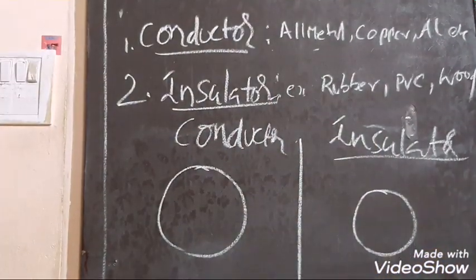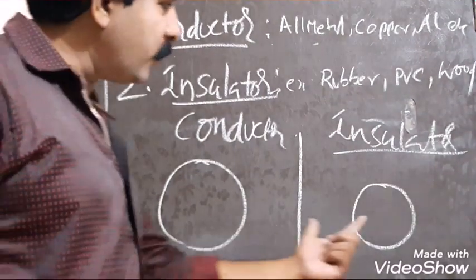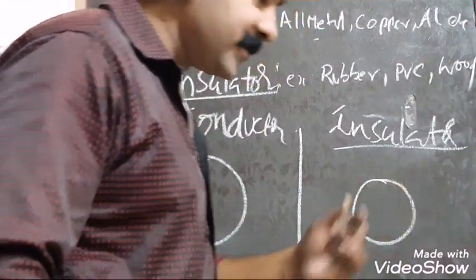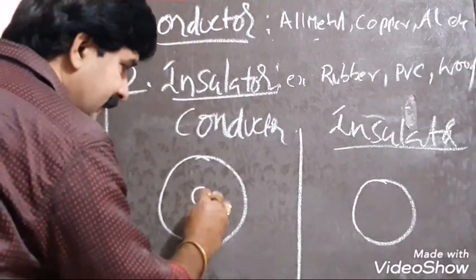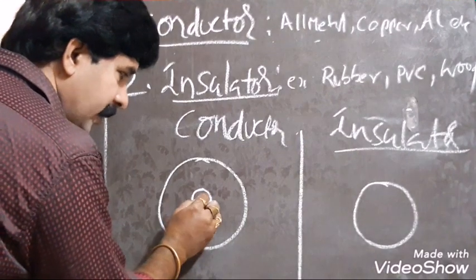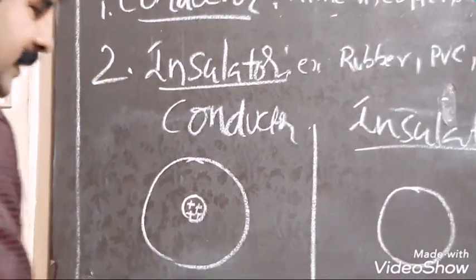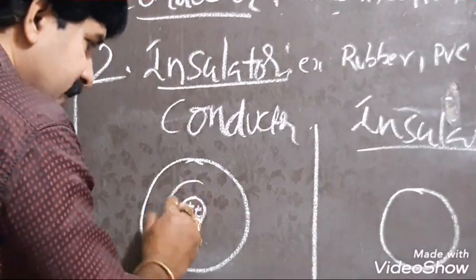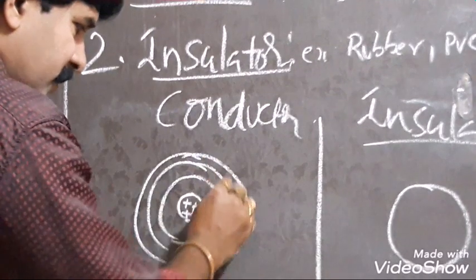What happens if the size of the atom increases, and what happens if the size decreases? You know the structure of the atom. In the center there is the nucleus where positively charged particles called protons lie, and around the center there are orbits where electrons revolve. Is it not?